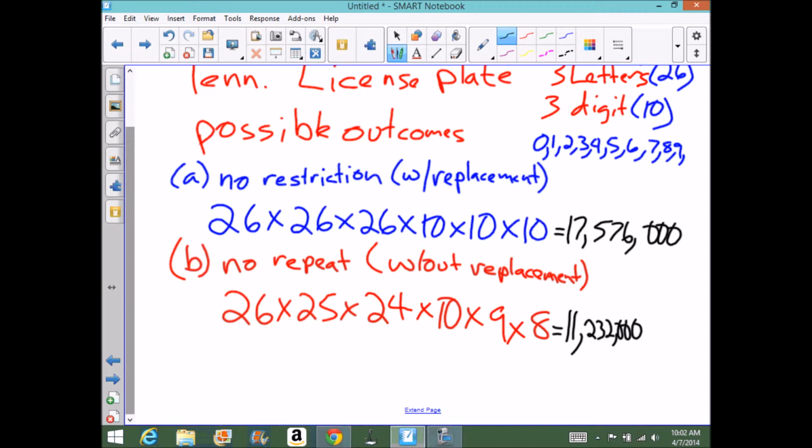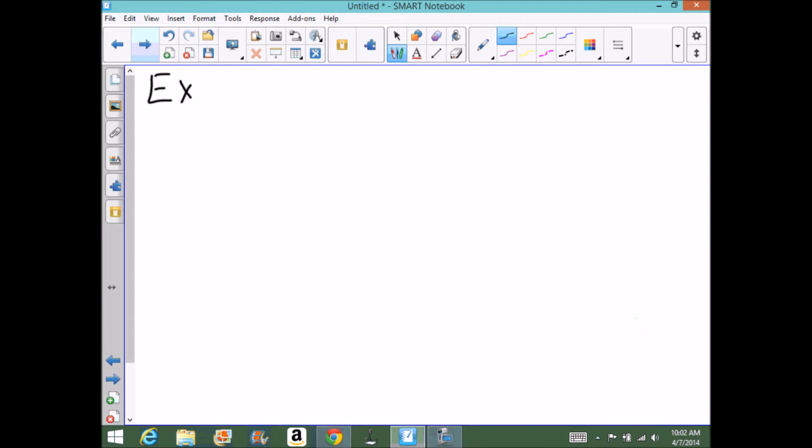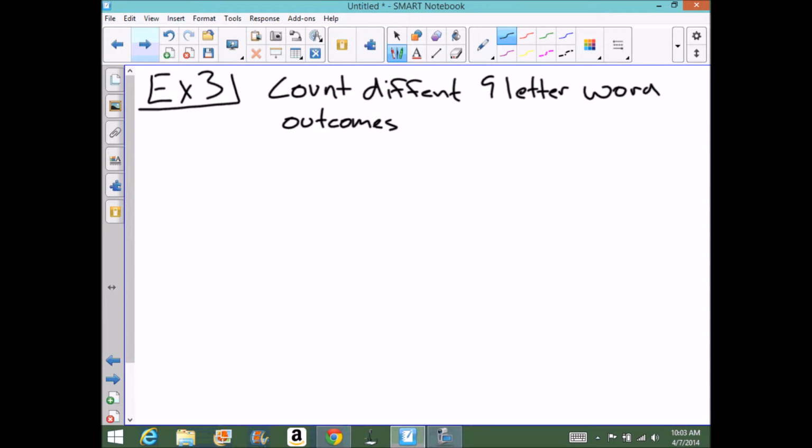With replacement, I'd have 17 million outcomes. Without replacement, I'd only have 11 million outcomes. So for example number 3, what we want to do is count 9 different letters that can be formed from a word, and we want to figure out the possible outcomes.